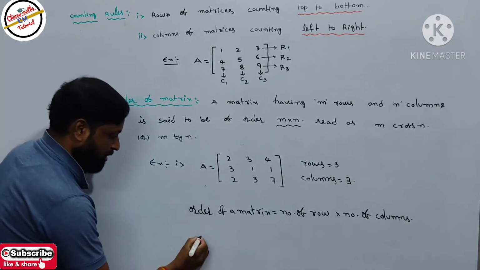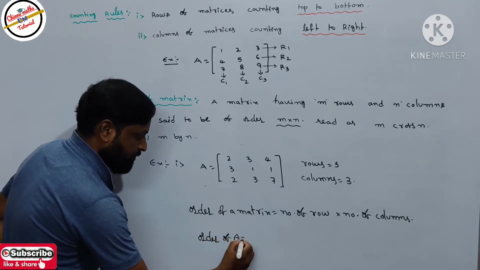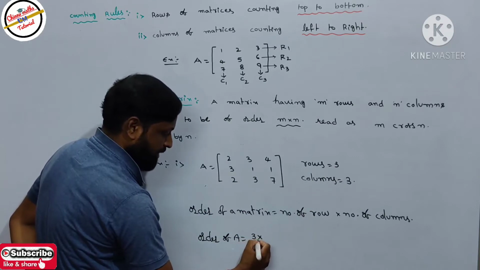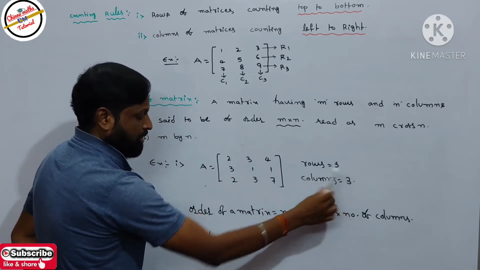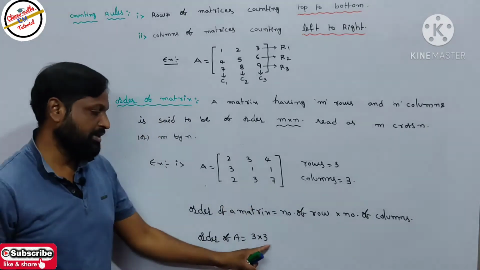So what is the order of A? The order of A equals, first you have to write the number of rows. How many rows are there? 3 by, then the number of columns, columns also 3. So the order of the matrix A equals 3 by 3.